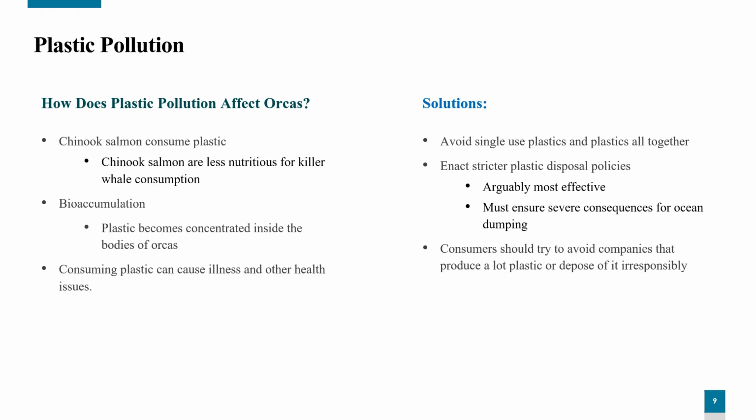Plastic pollution. As more plastic is dumped into the ocean, more plastic ends up in the bodies of the fish that consume it. Salmon are no exception. When salmon consume plastic, their stomachs fill and they don't eat real food. This deprives the fish of necessary nutrition. It also deprives the orcas who eat them of nutrition. More and more plastic accumulates in the bodies of orcas as they consume plastic-containing fish. This is known as bioaccumulation.